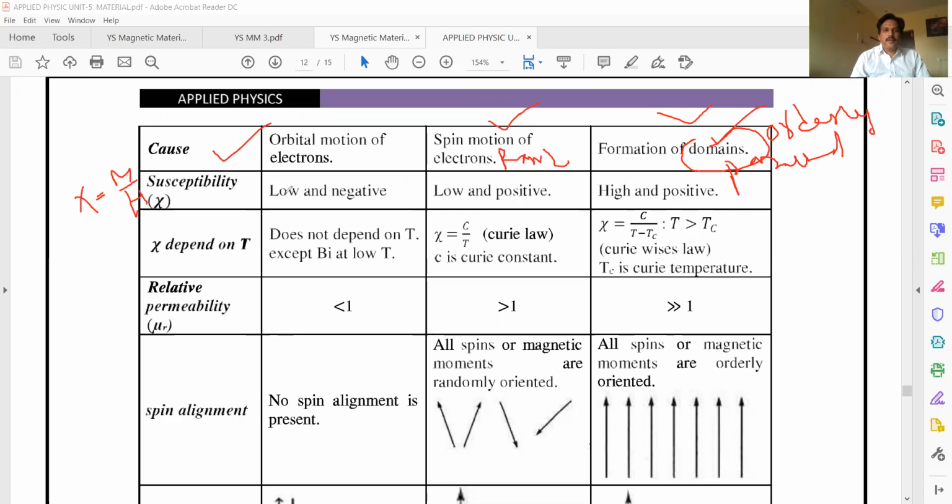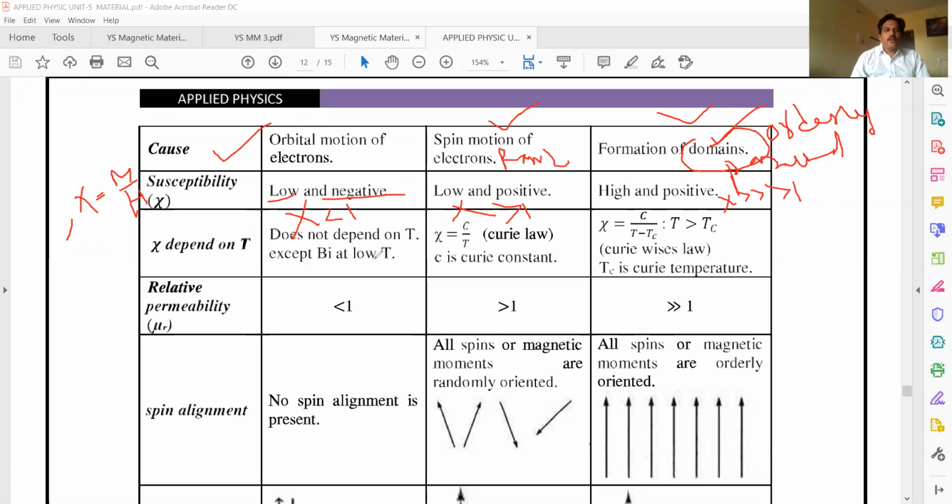For diamagnetic materials, it doesn't magnetize easily. That's why chi is low and negative. For paramagnetic materials, which are feebly magnetized, chi is slightly greater than zero. For ferromagnetic materials, which are strongly magnetized, chi is much greater than 1.